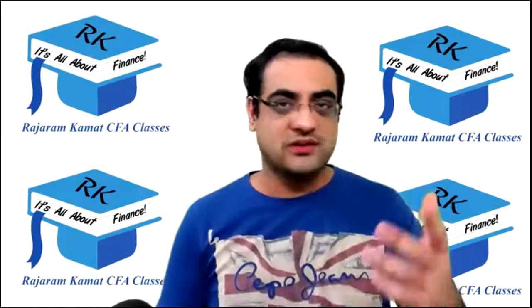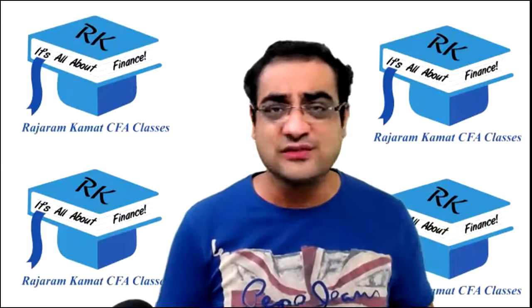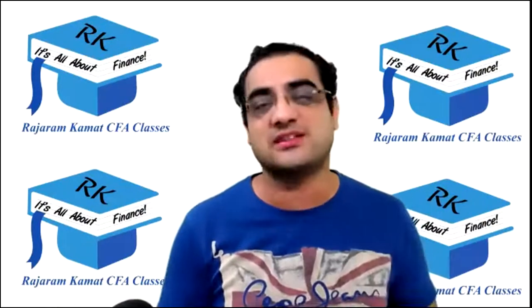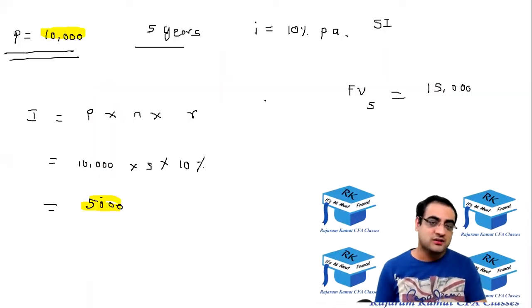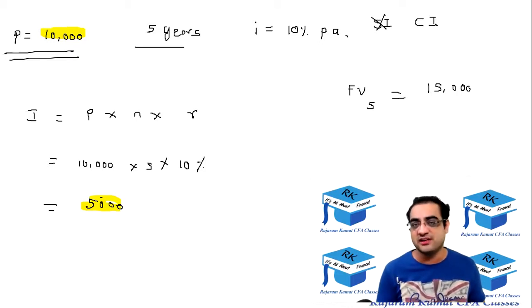So let's see, how do we get the compounded interest rate? Many of us will know the formula. It's P into 1 plus R to the power N. So let me explain that. Let me go back to the previous example. In this case, if the bank is not going to offer simple interest, if they're going to offer compounded interest, then let's see what happens.